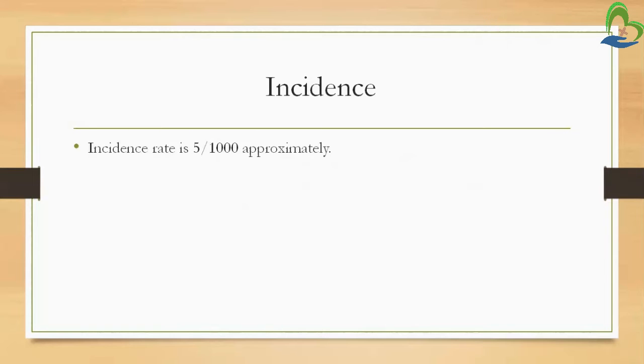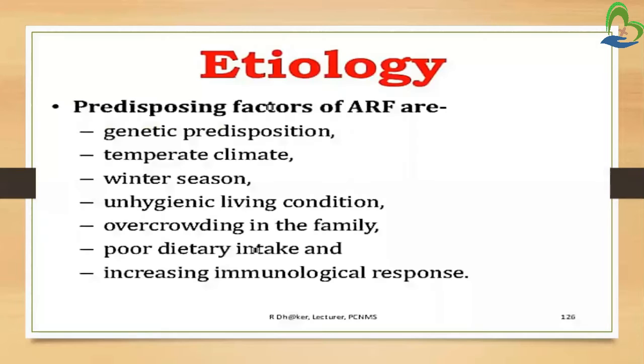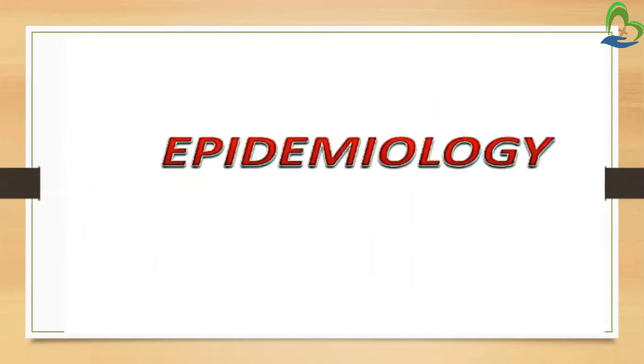Next is incidence rate. The incidence rate is approximately 5 per thousand. Next is etiology. The predisposing factors of acute rheumatic fever are, first, genetic predisposition, then temperate climate, winter season, unhygienic living conditions, overcrowding in the family, poor dietary intake, and increased immunological response. So these are the predisposing factors.